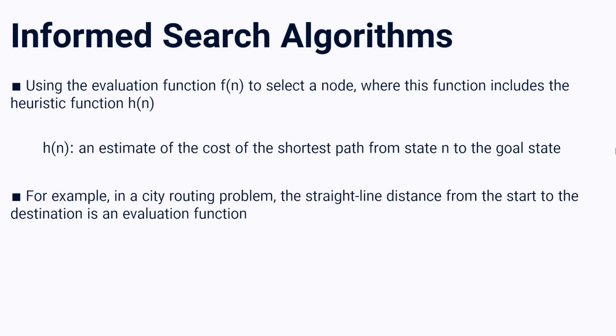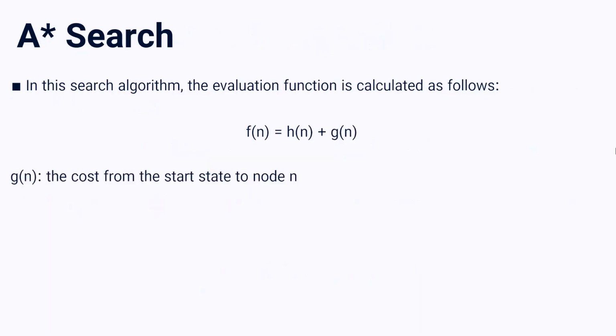That is an estimation of the cost of the shortest path from state n to the goal node. So in the previous video, we talked about GBFS or greedy best first search, and today in continuation of this process, we want to see how the A star search algorithm works.